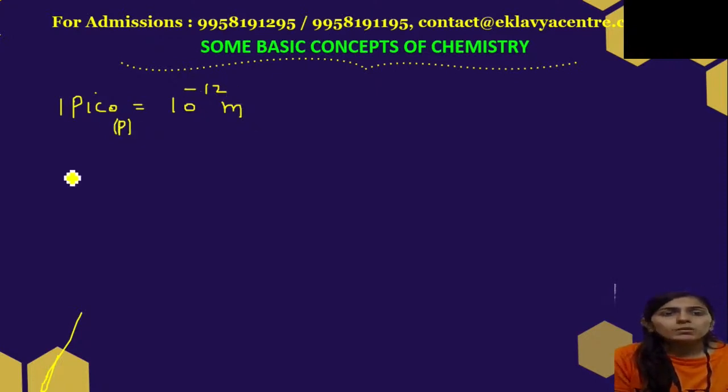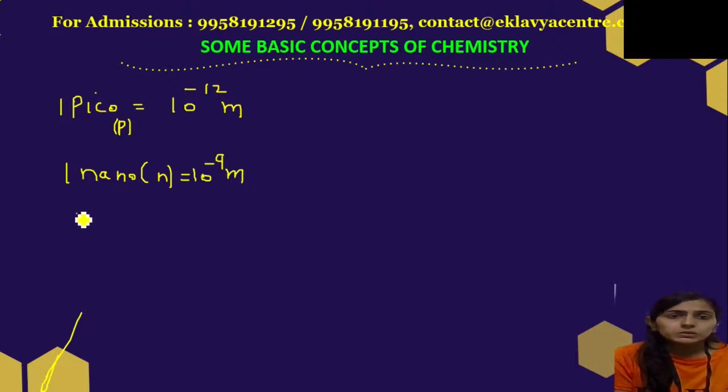I know most of you must know about this, but those who don't know should be aware, because sometimes questions are asked and you have to do conversions. 1 nano is equal to 10 to the power minus 9 meter. We have 1 micro, denoted by mu, which is 10 to the power minus 6 meter.